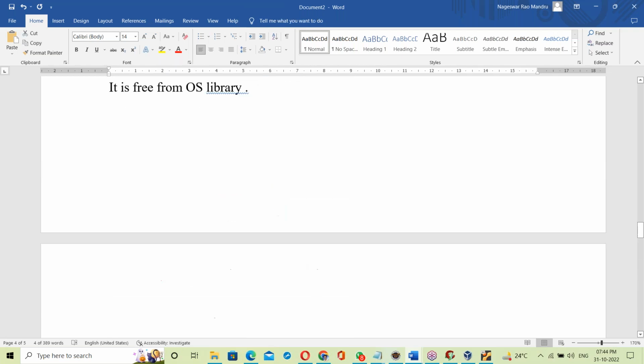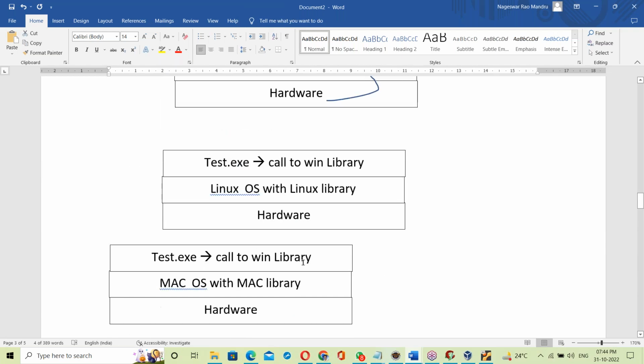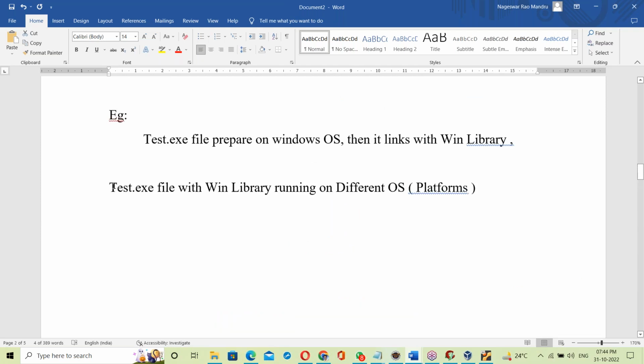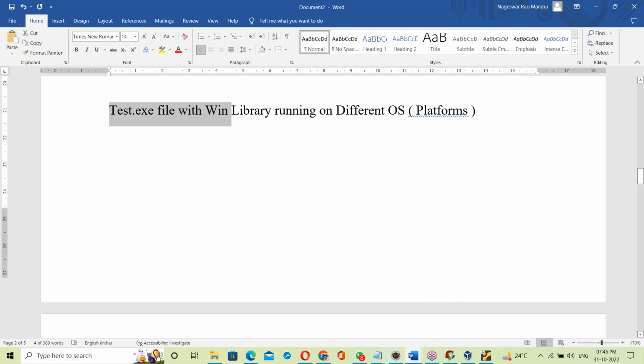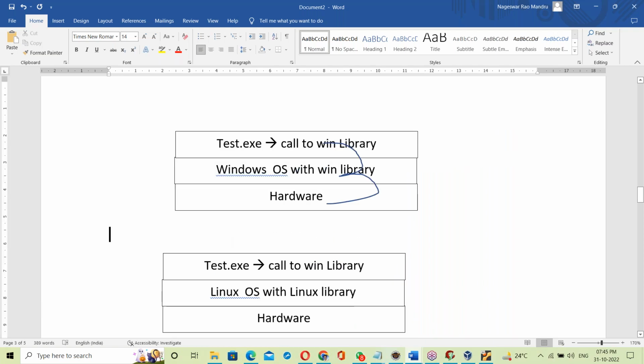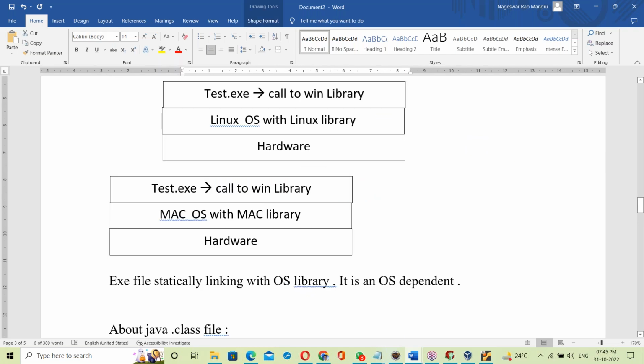But in case of an exe file, what happens here? In an exe file, the link is fixed. Yes, test.exe file with the Windows library, that link is fixed. That link will not change. If the link is fixed, it's static linking. Yes, an exe file has static linking with the OS library. Static means fixed. That link never changes.